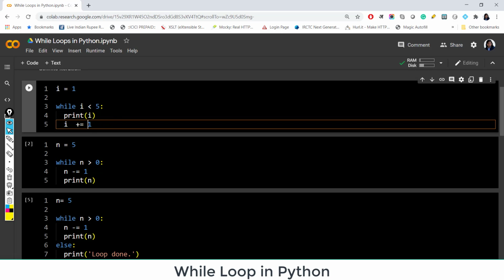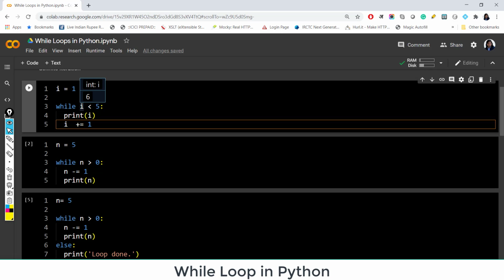And this is nothing but the assignment operator, which we have not talked about explicitly in our operators video, because it's just another name for assigning the object, right? So basically, after I have printed the value of I, I am updating the value of I to be incremented by 1. So now my I will become 2. Now I is 2. Again we will go back to the while loop, because it is a loop. It has to run every time until the condition is satisfied.